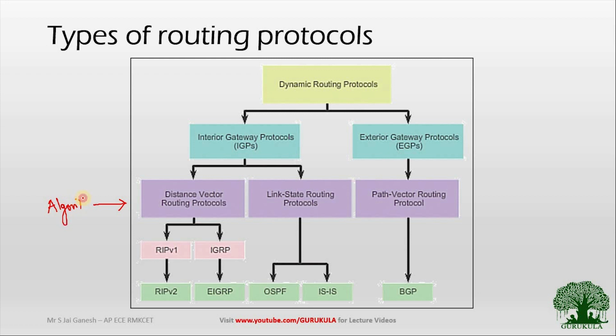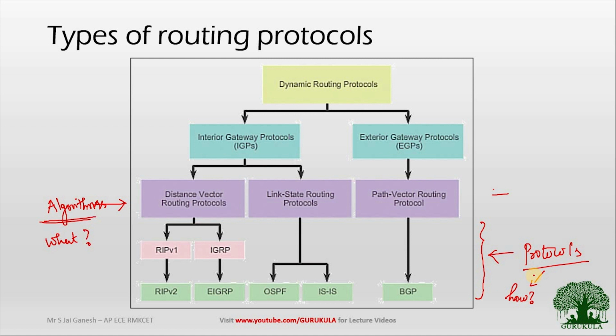So these are all the algorithms, in other words we can call them routing algorithms, and whatever is mentioned below this algorithm stage we call the protocols. The algorithm is going to tell you what to do, and then the protocol is going to tell you how to do. That is what we are going to see in the subsequent videos in this lecture video series.